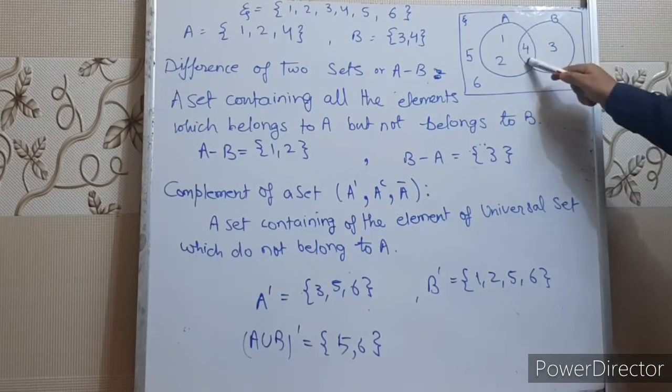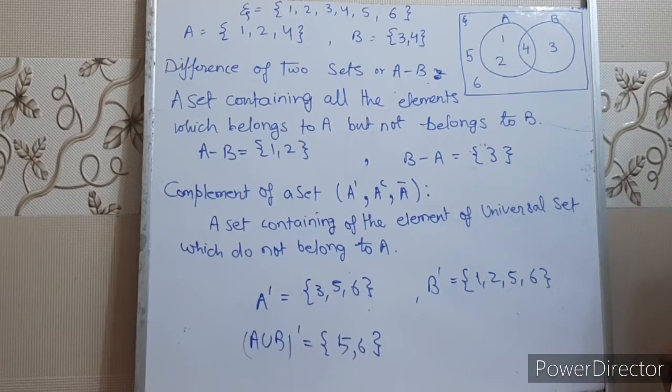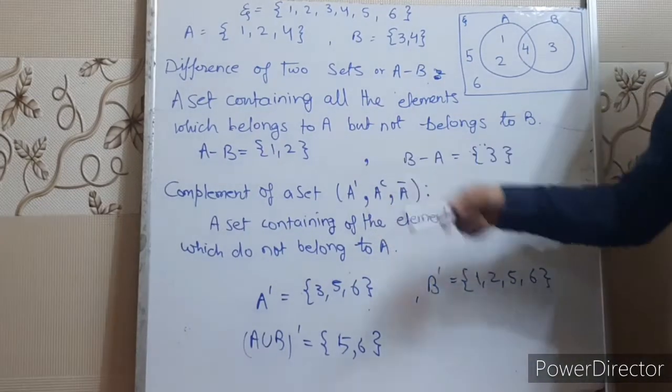Similarly, if you remove 4 from B, you will get B minus A. That means if you remove the elements of A from B, it will represent B minus A. If you remove the elements of B from A, it will represent A minus B.